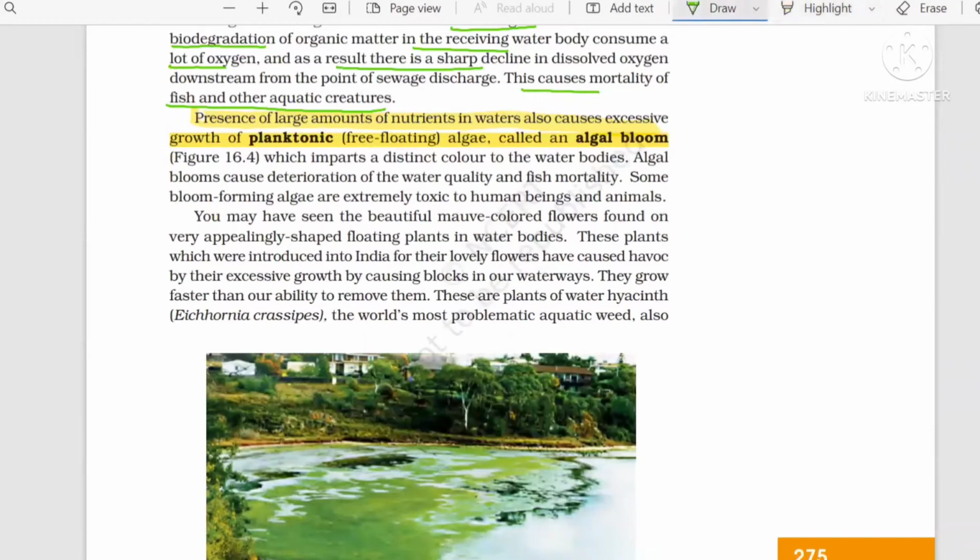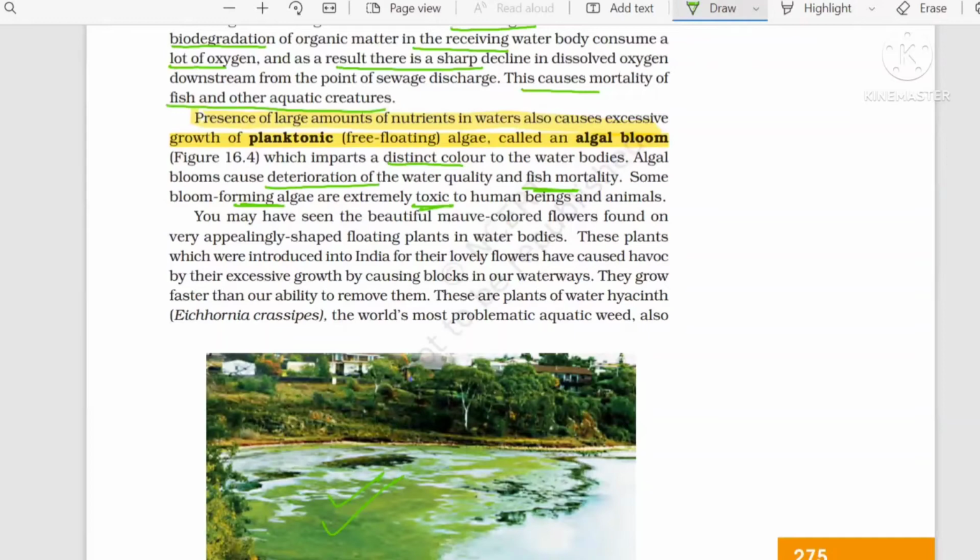Because of the algal bloom, you can see in the diagram a greenish, distinct color given to the water bodies. They deteriorate the quality of water, and as a result, fish mortality increases. Some algal blooms are toxic to human beings also. You must have heard in biological classification about Gonyaulax, which releases toxin.